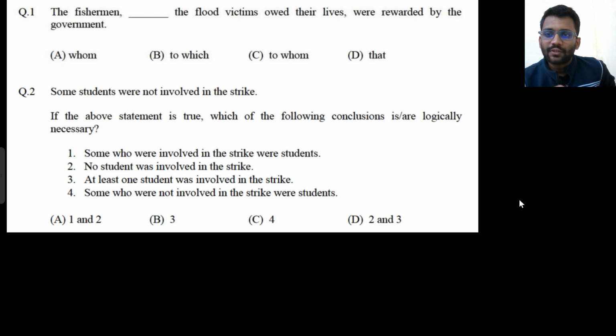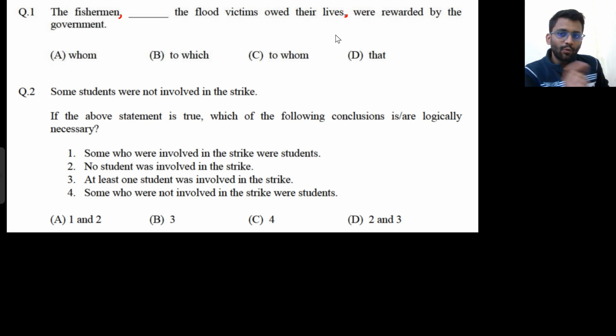Okay, so let's solve this problem. The fishermen dash the flood victims owed their lives were rewarded by the government. So you can read the statement like this: whenever you see two commas, you can drop the in-between comma statement. So you can read it as: the fishermen were rewarded by the government. So why were they rewarded? Because they saved the lives of some flood victims.